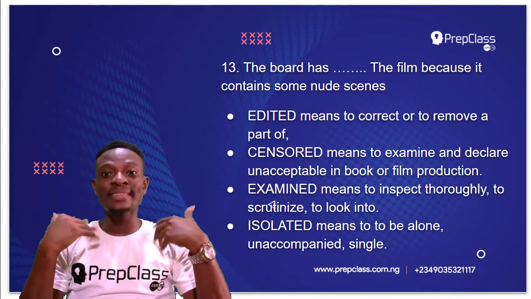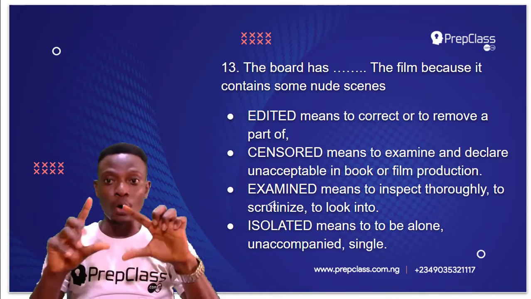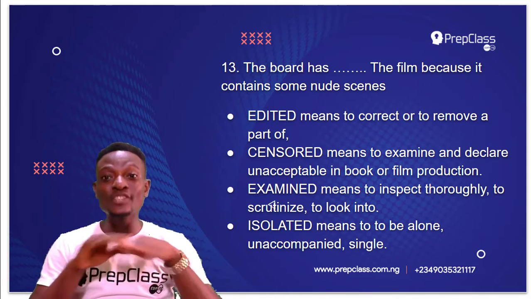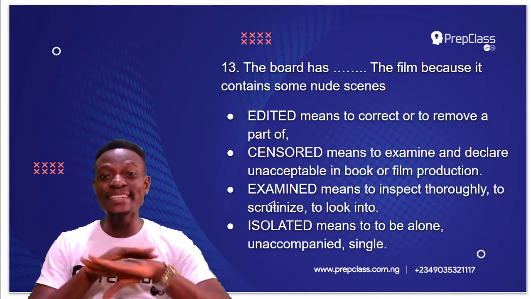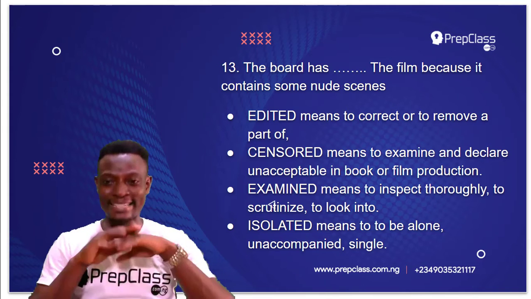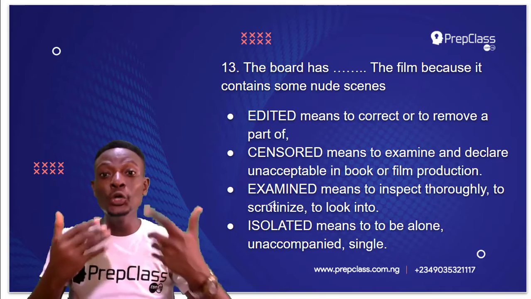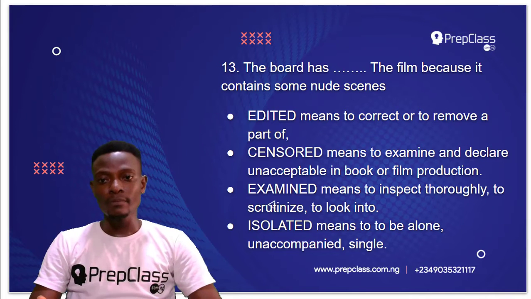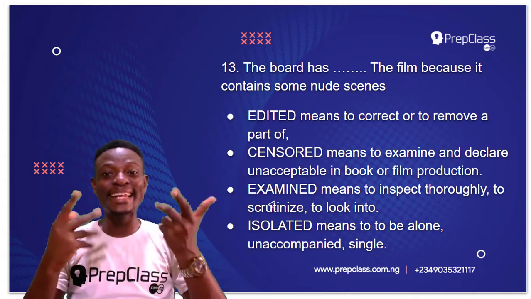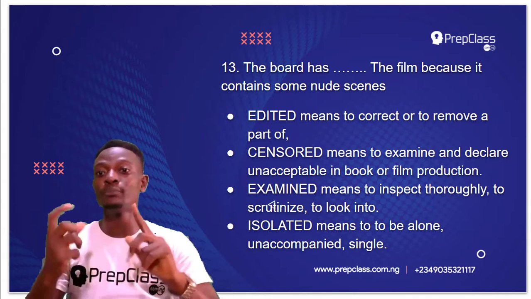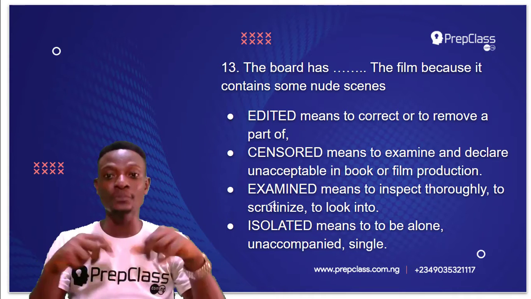Normally, if a movie contains too much nude scenes, it's mostly tagged 18 and above. Sometimes they just censor the film if the nude scenes are too much. They have examined it and they have declared it unacceptable. We can't accept this standard of film because it contains too much nude scenes. So, the word censored means to examine and declare unacceptable in book or film production. Even in music, sometimes they censor some words in some songs.